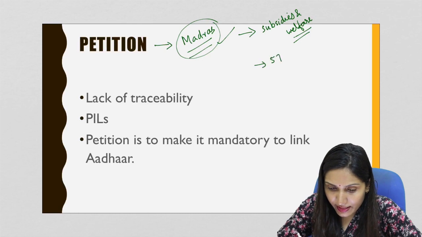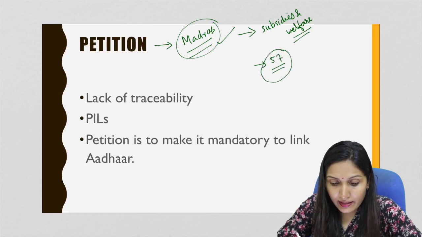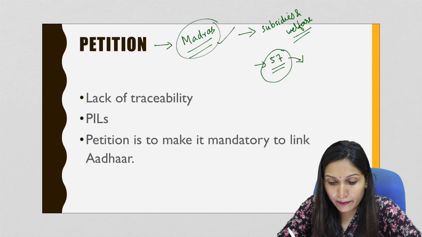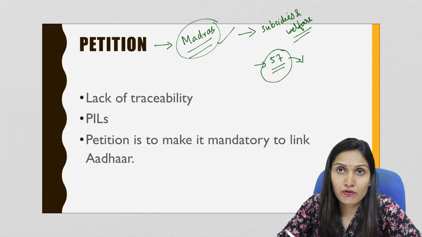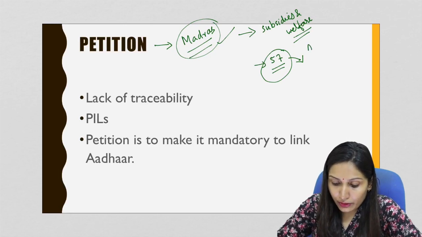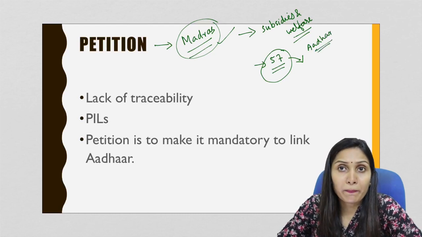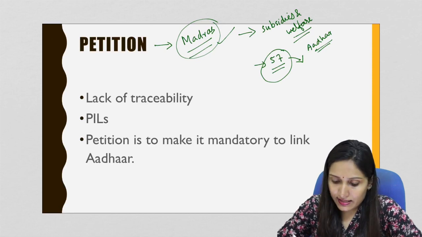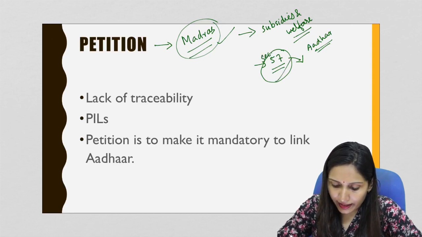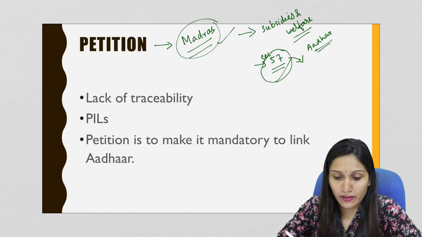Also, section 57 of the Aadhaar Act, which relates to the use of Aadhaar by private entities, was struck down by the Supreme Court. This includes the use of Aadhaar in order to get a mobile SIM connection, gas connection, etc. The use of Aadhaar by private individuals, that is section 57 of the Aadhaar Act, was struck down by the Supreme Court.